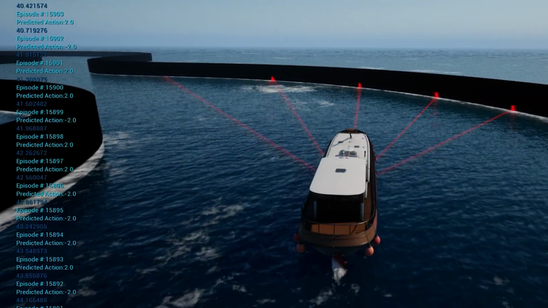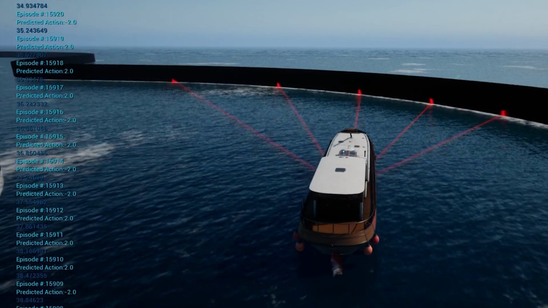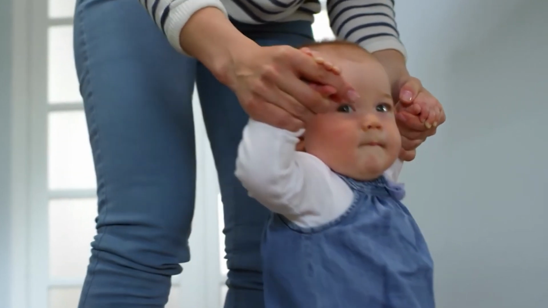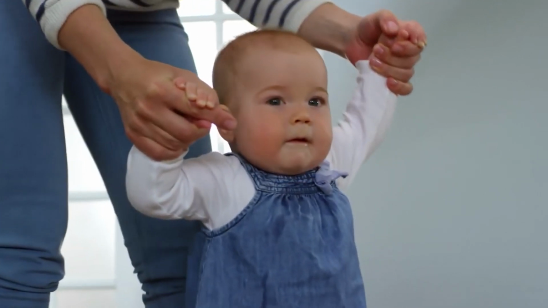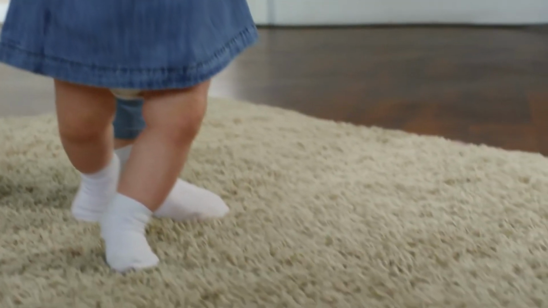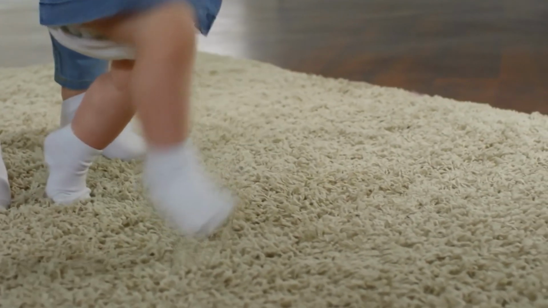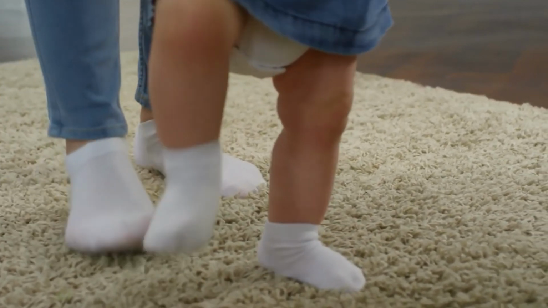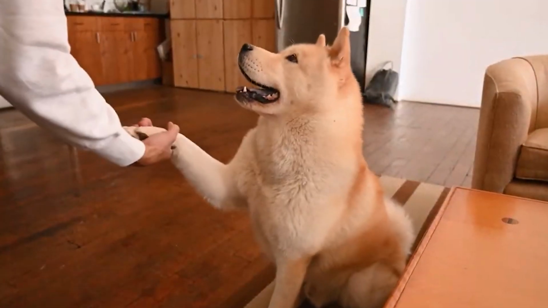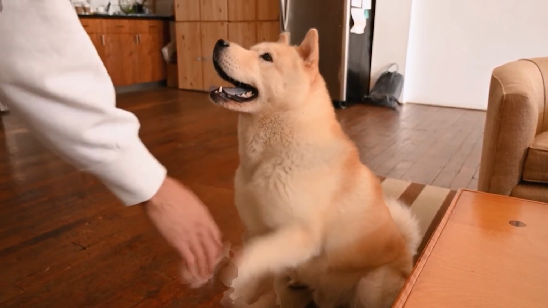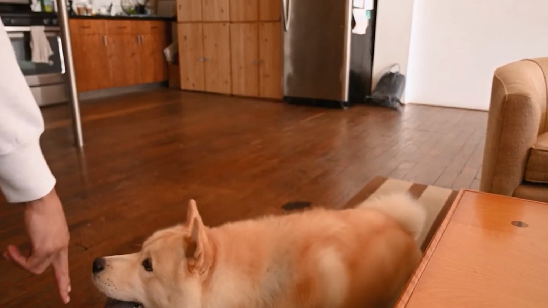In this way, it's a lot like training a dog, or even how we humans learn to walk. When we are infants and first learning to walk, we use something called motor babbling. We essentially make random muscle movements. And when some of those help us move forward or crawl, those actions get rewarded by our dopamine system, and we begin to repeat them more often. So reinforcement learning actually has its origins in animal behavior and was discovered by scientists attempting to model how animals learn from rewards and punishments.